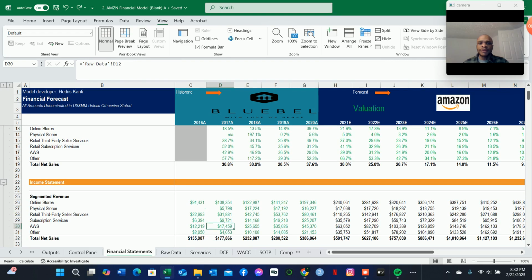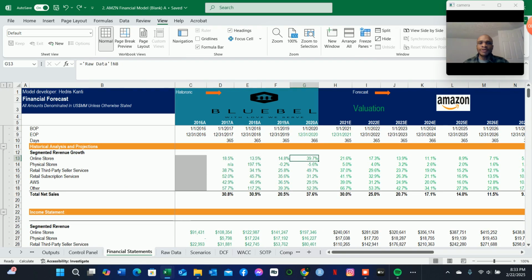So the total net sales is going to be used later on to determine the sum of the parts analysis for each of these business segments, and any of those companies that are classified under each of these business segments. We would take the EV to revenue, that is the trading metrics. So we'll take the multiple and multiply it by the revenue generated by Amazon for a particular year in each of these business segments. That's the sum of the parts analysis.